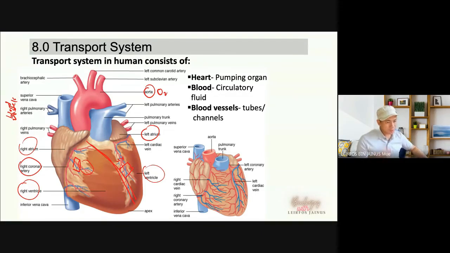Later, when we discuss the transport of lipid, we will understand that lipid is directly transported into our bloodstream, and there will be higher chances for cholesterol to become clogged in the coronary artery.